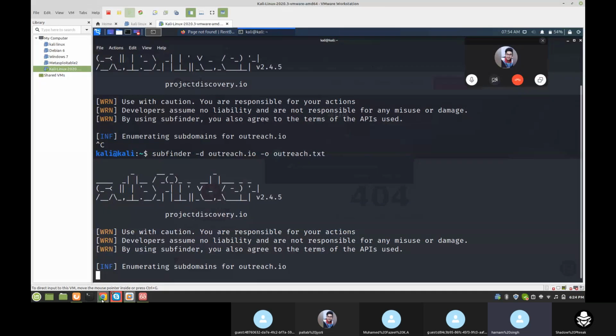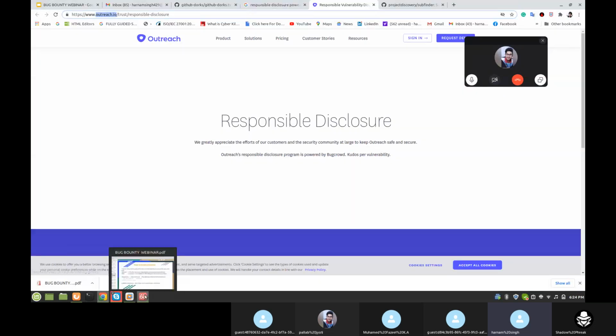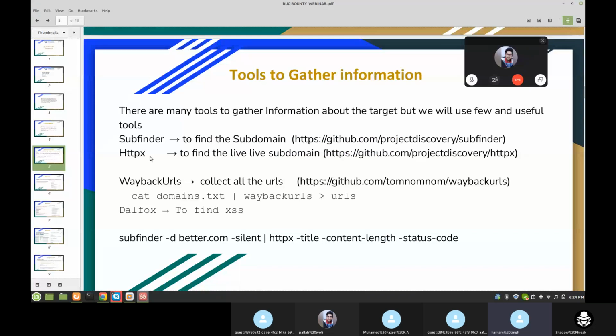After that, we will use httpx. What it does is find the live subdomains.